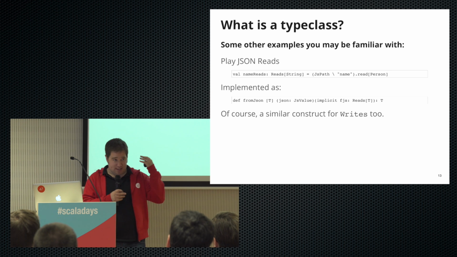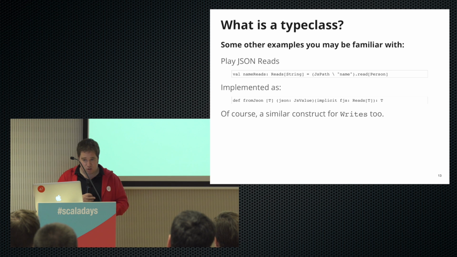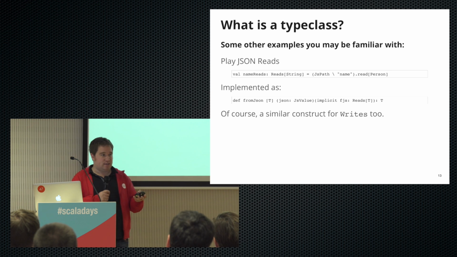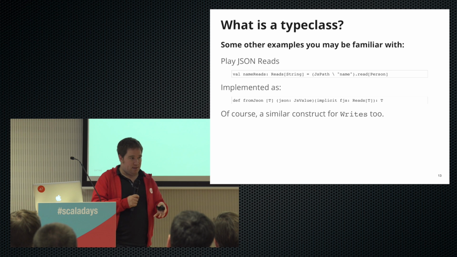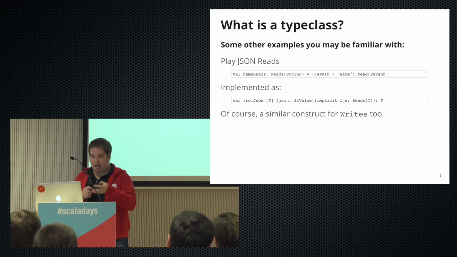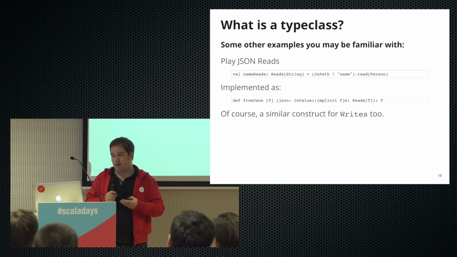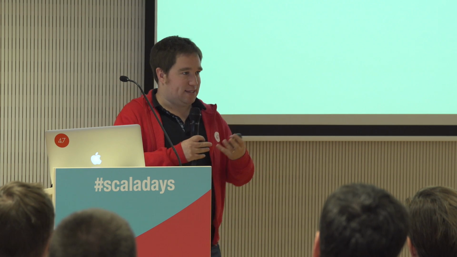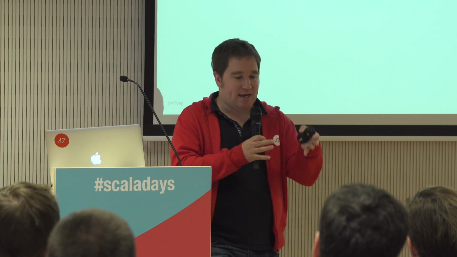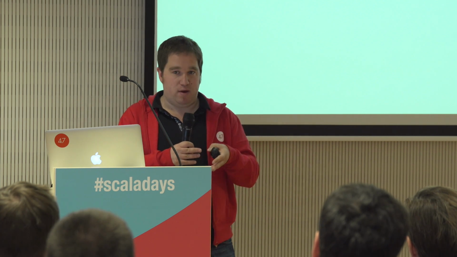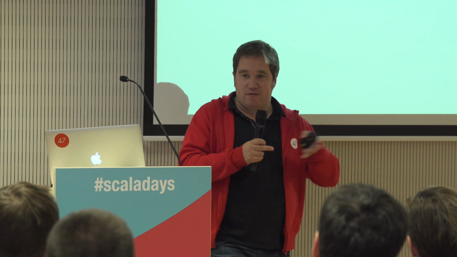If we drill down into how this actually works, we come across a method that looks like this. This fromJson is parameterized on this type T, and then we need an implicit Reads[T]. If we go into the Reads object, when we need to implement our own Reads implicit for our type Person, we have to provide the rules: when we get some JSON, we drill in and find all the fields that make it a Person, and there might be some rules for if the JSON is wrong.